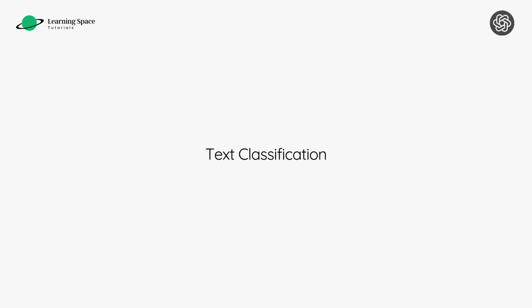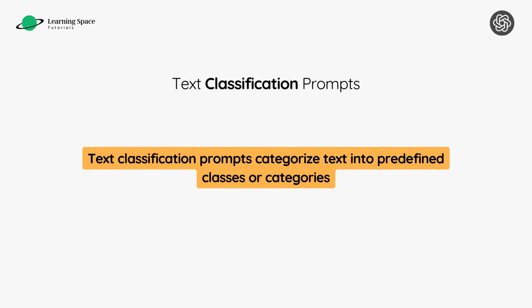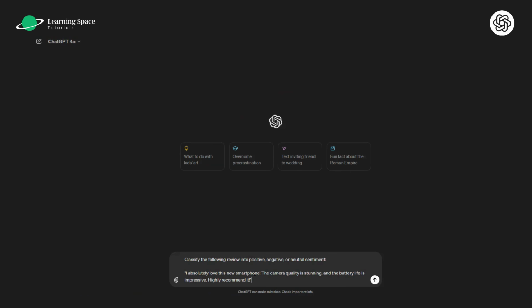Next, we have text classification. Text classification prompts categorize text into predefined classes or categories. This could be for sentiment analysis, spam detection, topic classification, and more. For example, let's ask ChatGPT to classify the following review into positive, negative, or neutral sentiment. So basically, I'm just leaving it to the AI model to detect the sentiment out of this sentence or review.